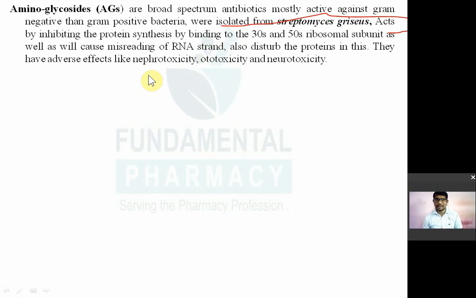They act by inhibiting protein synthesis. Principally they bind to the 30S ribosomal subunit of your ribosome and then inhibit protein synthesis. They also cause the misreading of the RNA strand.